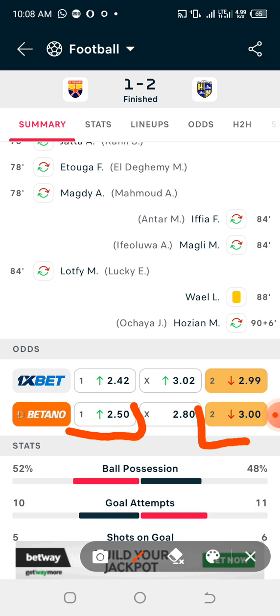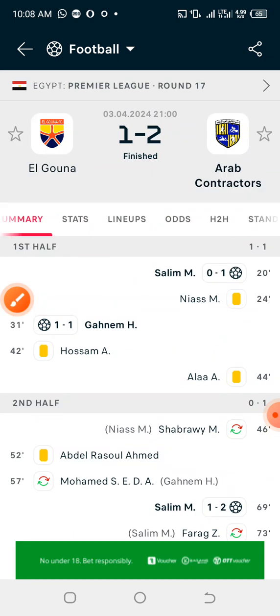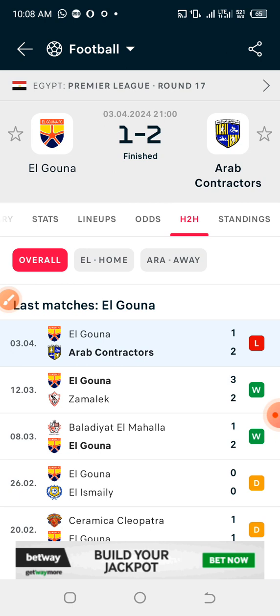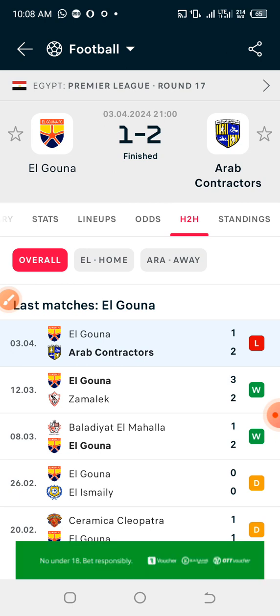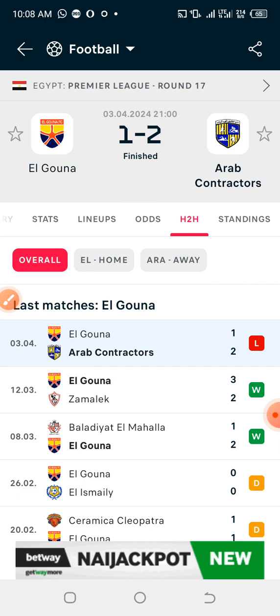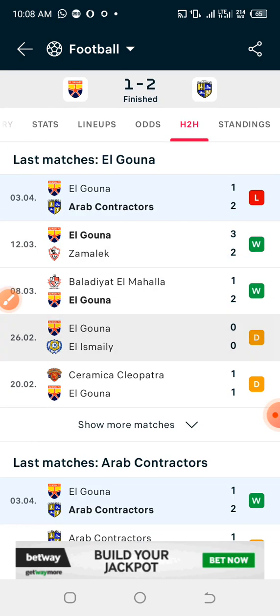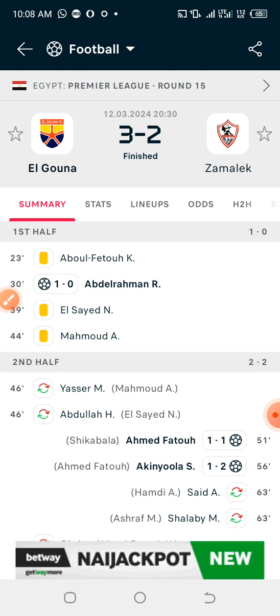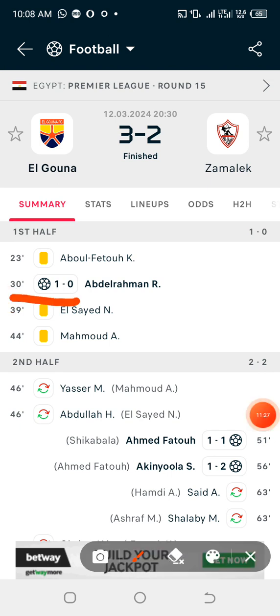Now let us check something. Let's check their head to head, whereby we'll be checking their last 5 games for the home team, last 5 games for the away team, and the last 5 games they've had together. The first thing, let's just check for the home team. In this particular match, the match ended 3-2, and the first goal occurred in just 30 minutes.